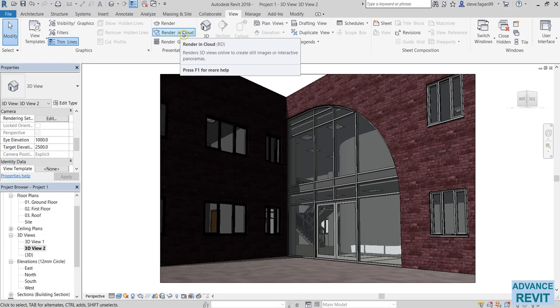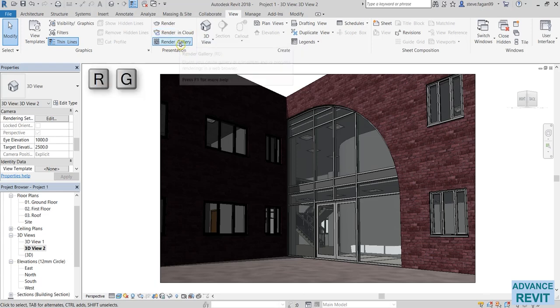When you sign up to Autodesk, you're given 99 credits, which you can use in the cloud in order to render images. If you have created a 2D image which you want to render, but the file is too large and your PC can't handle it, you can send it straight to Autodesk via the cloud. They'll render it for you. It will cost you X amount of credits, and then they'll email it back to you.